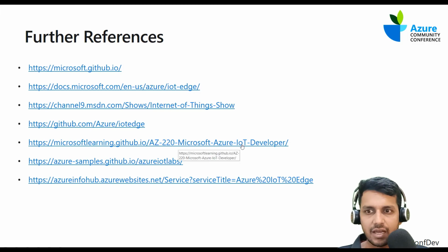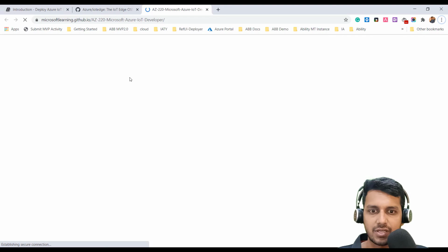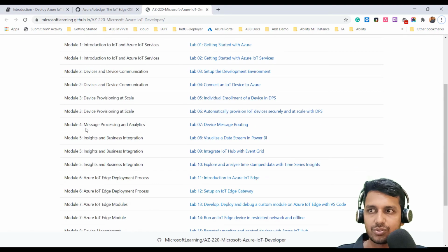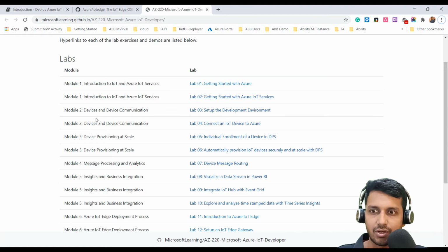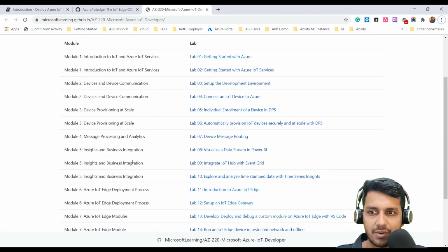And personally, I found this lab very interesting because these are hands-on labs with a very step-by-step approach. Module by module approach. You could start with the introduction and then go and play with setting up the lab environment and connecting devices and going to scale. And it's an elaborate step-by-step learning approach for you to get started.